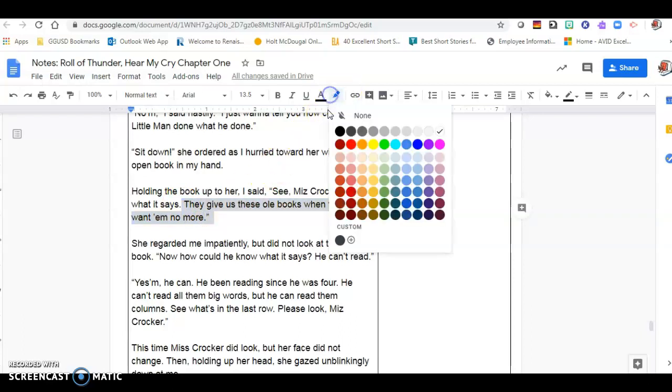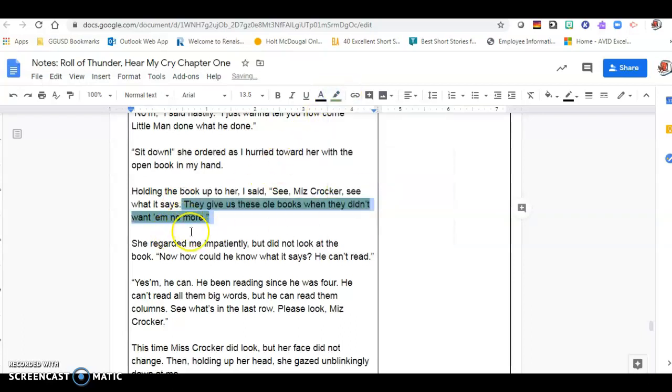So you should be asking yourself, who's "they" and who's "us"? In this case, you can interpret "they" to be the school system giving these books to the black community when they didn't want them anymore. Or you can even say the first "they" could be white people, right? Because they're giving it to them when they don't want it anymore.